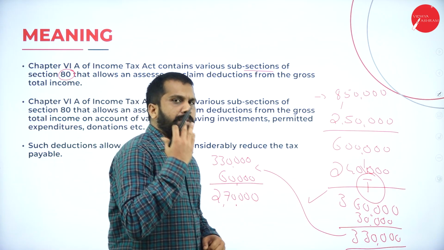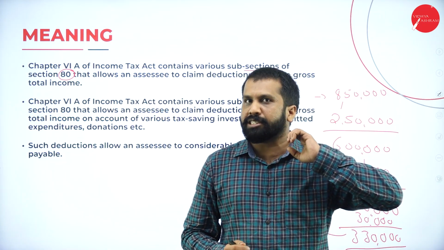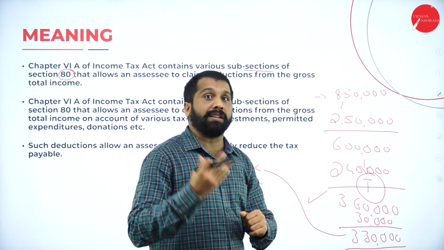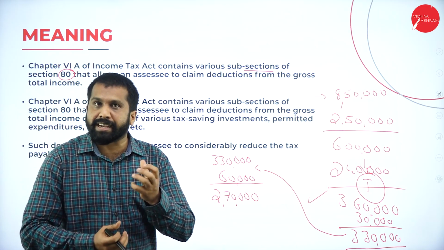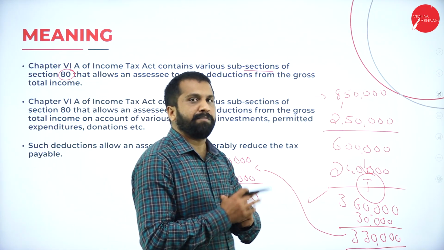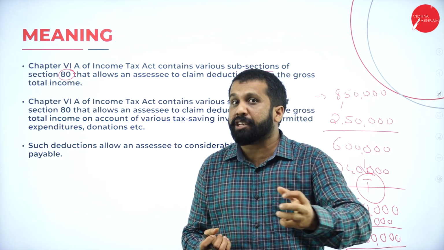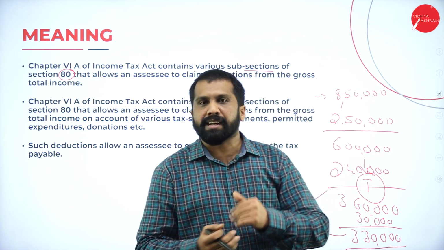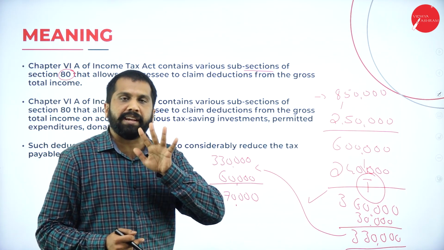Now, one more is what? I have one more big child. For that I am paying college fees. For college fees I have taken a loan from the bank. Educational loan. For that educational loan I am paying 50,000 interest.